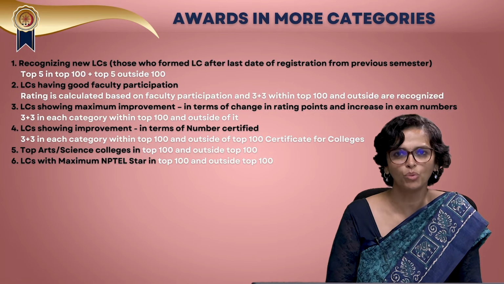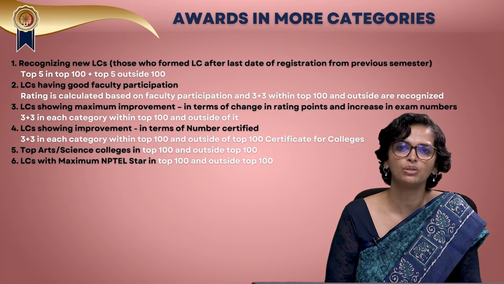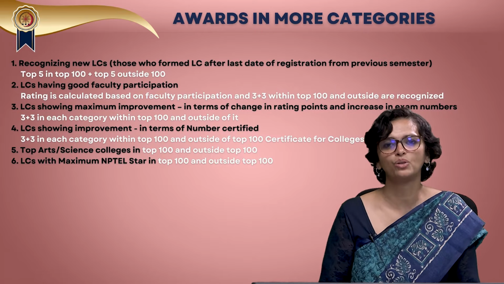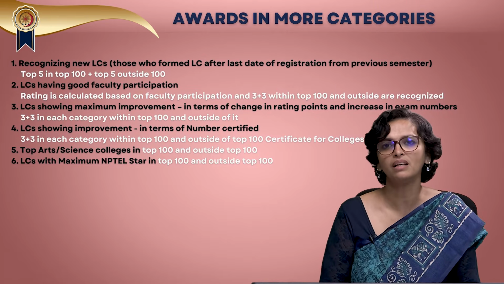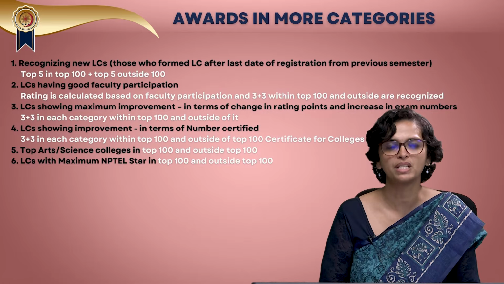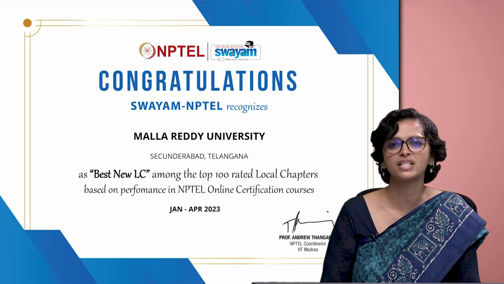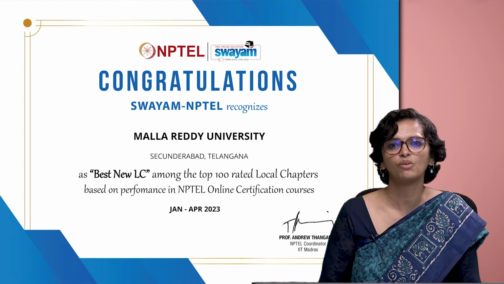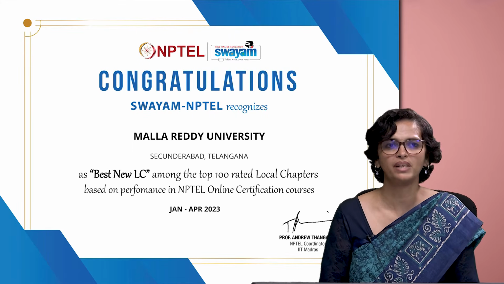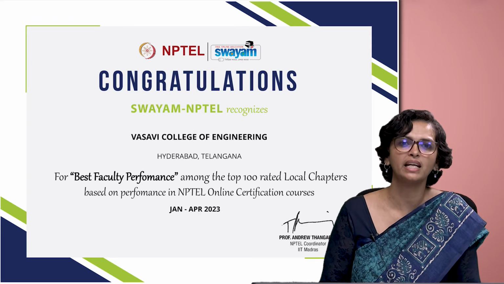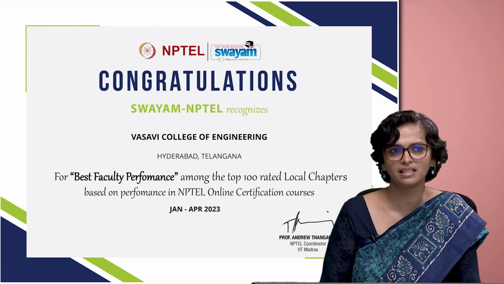There are awards in more categories that we have been bringing about in the last couple of years based on the different types of patterns we have seen with local chapter participation. Now we have awards for new local chapters that have just come in the last semester and have already come into the top 100. So we recognize them. Local chapters that have good faculty participation: if the number of faculty writing exams is high, we recognize that.